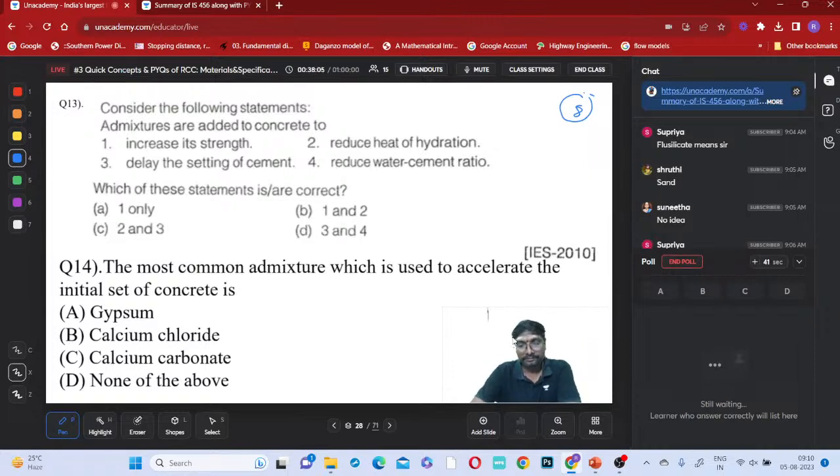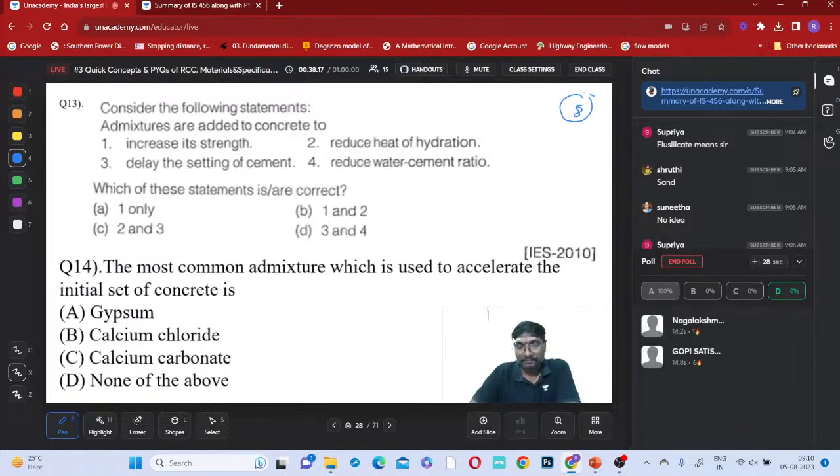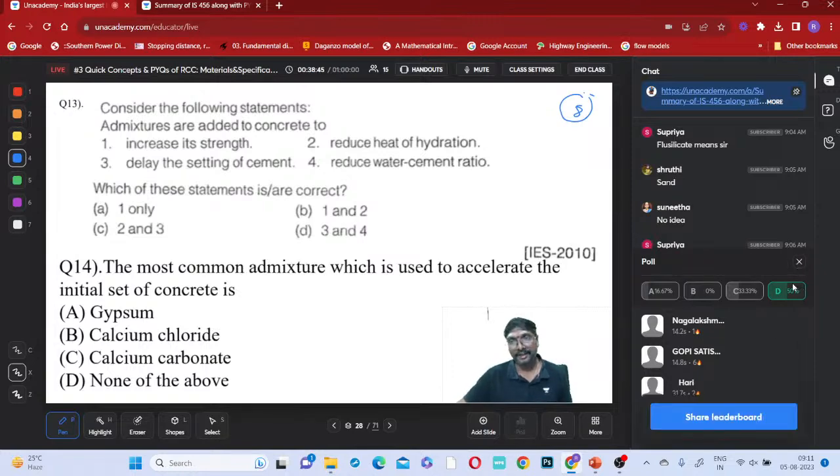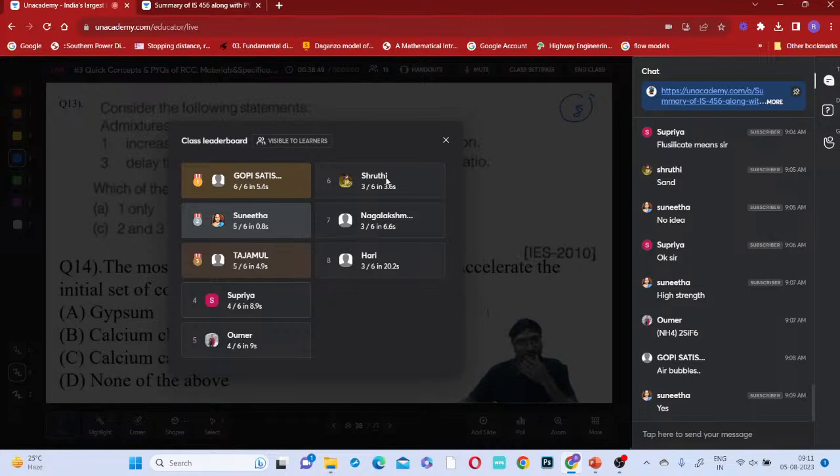Nagalakshmi, Gopi answered correctly. Hari also answered correctly, only these three. This is the right board. Gopi first, Sunita second, and Tajamul third.